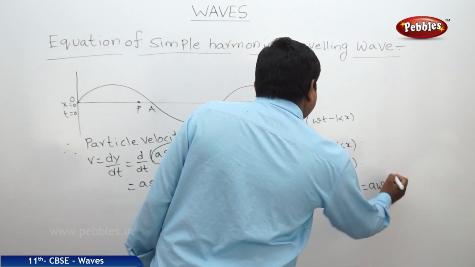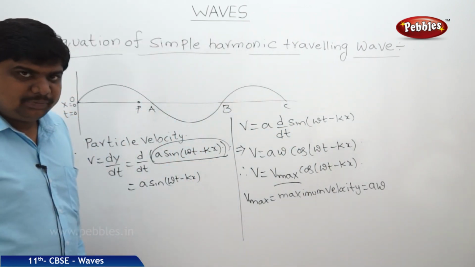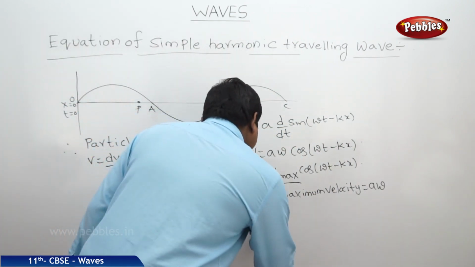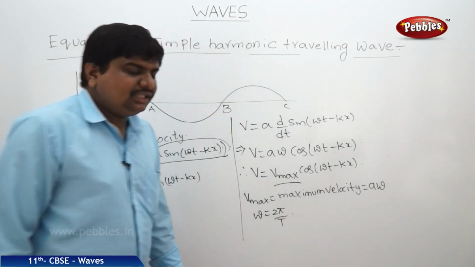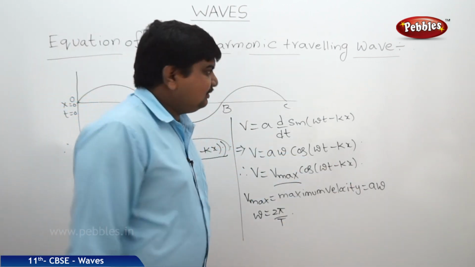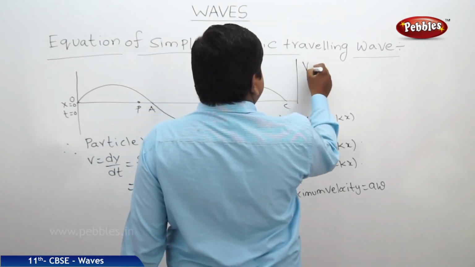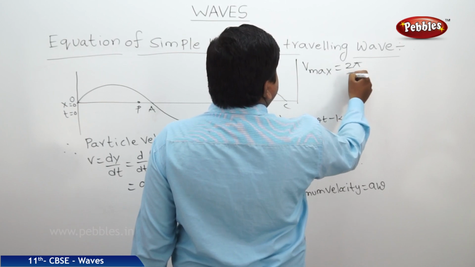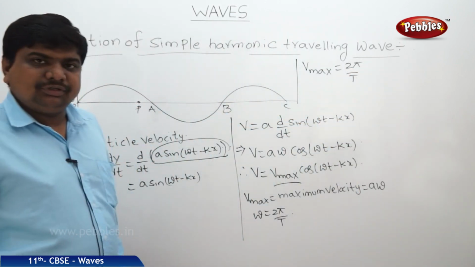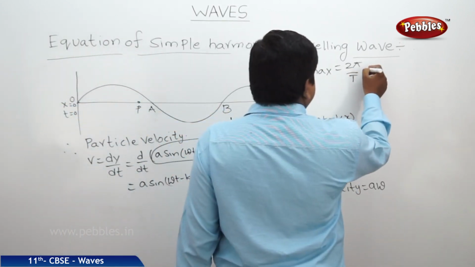v max is equal to a omega. We know that omega is equal to 2 pi by T. Now I am substituting this 2 pi by T in that equation. Therefore, v max is equal to 2 pi by capital T into a.